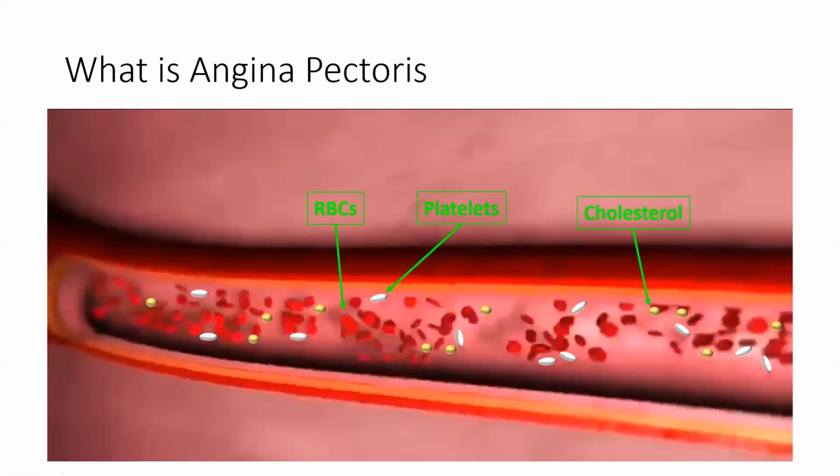So this is just again a representation of what is happening in the coronary artery and how this blockade is leading to reduced blood flow. This is the coronary artery in which blood is flowing. In the blood, definitely there are various things present: RBCs, platelets, cholesterol. Whenever there is some minor injury in the coronary artery wall, what will happen?